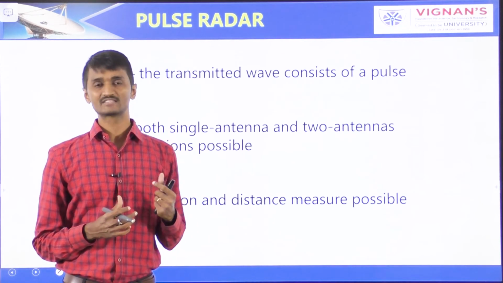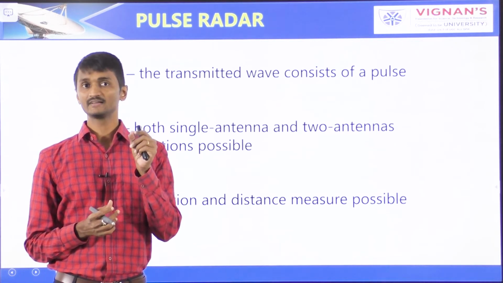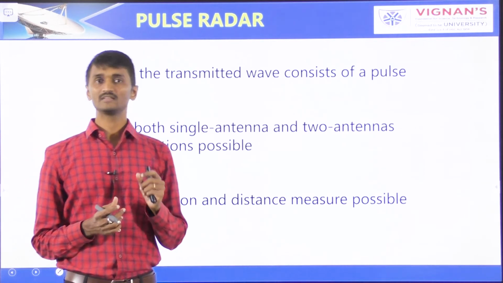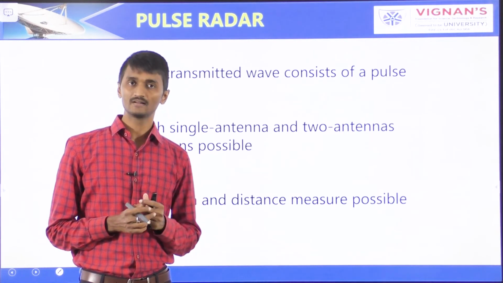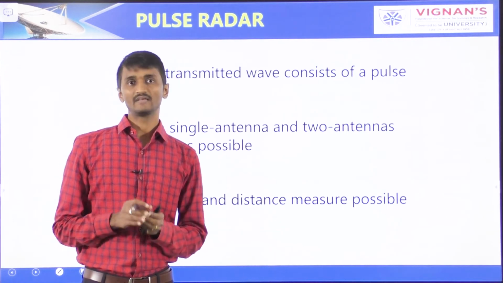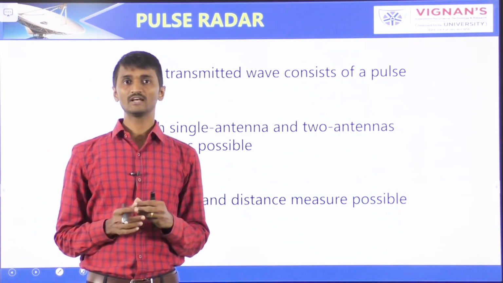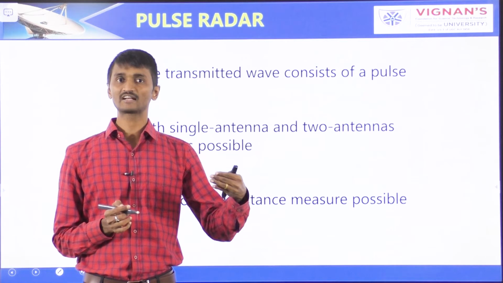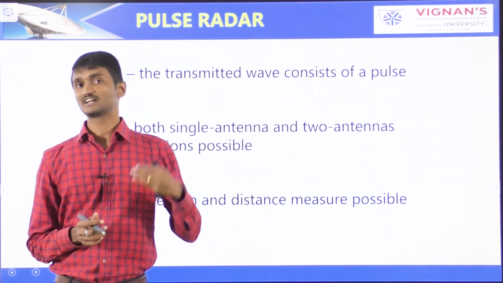The radar which operates with pulse signal for detecting stationary targets is called the basic pulse radar or simply the pulsed radar. So this pulsed radar uses a single antenna for both transmitting and receiving signals with the help of the duplexer. Antenna will transmit a pulse signal at every clock pulse. So the duration between the two clock pulses should be chosen in such a way that the echo signal corresponding to the present clock pulse should be received before the next clock pulse.